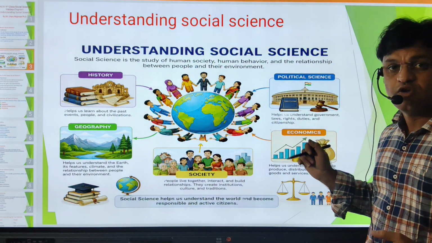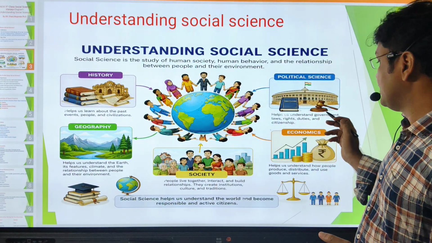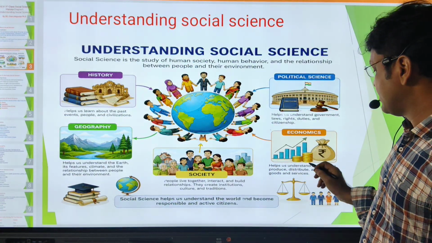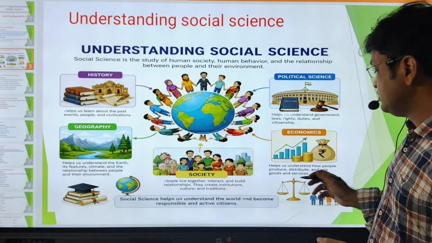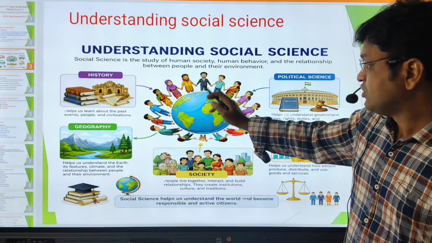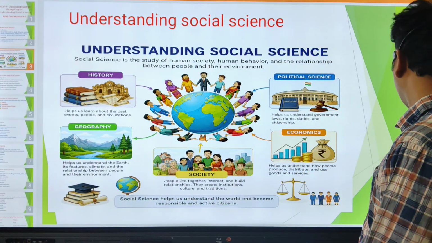Again, political science helps us understand the government, laws, rights and duties, and citizenship. Next, we have economics, which helps us understand how people produce goods, distribute goods, and use goods and services. And society: all of us make up society. In society, we are a group of people. See this, different people are there.